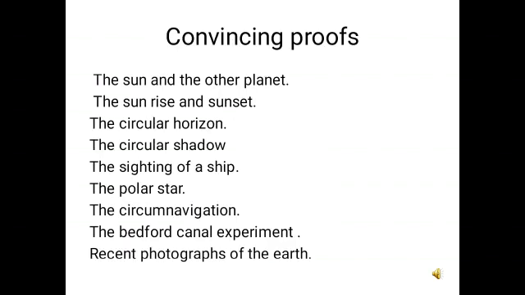So some of the convincing proofs that we have today which prove that the earth is spherical in shape. Firstly, the sun and the other planets. We observe the other planets, the sun, the satellites from our earth, and when we see them, obviously they appear to be round in shape. That means if all the planets, the satellites are round in shape, obviously the earth also has to be round in shape. Secondly, the sun rises and sets.